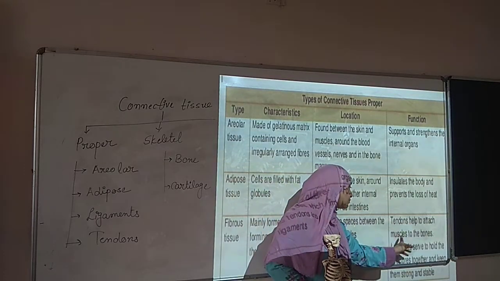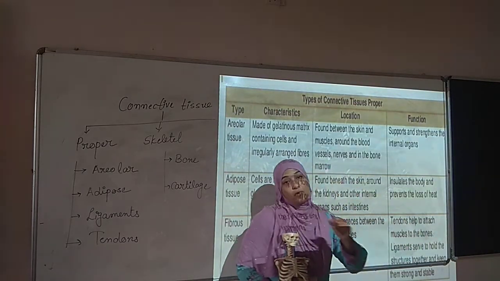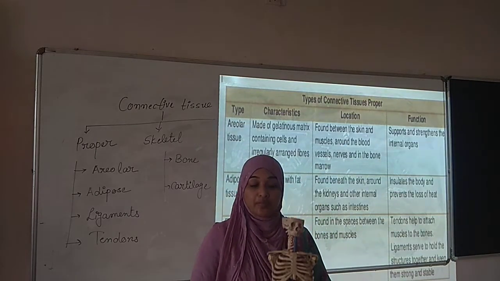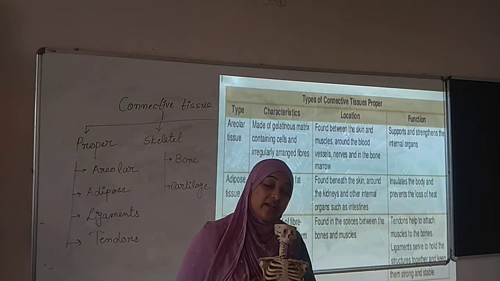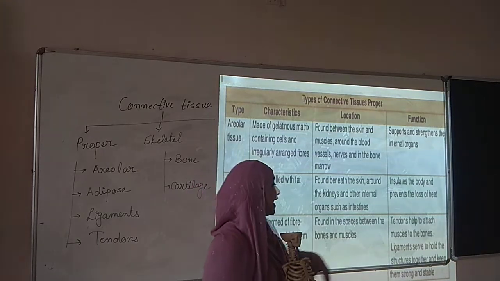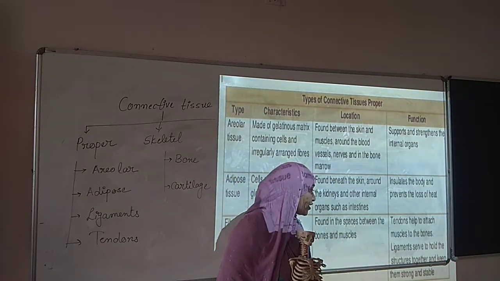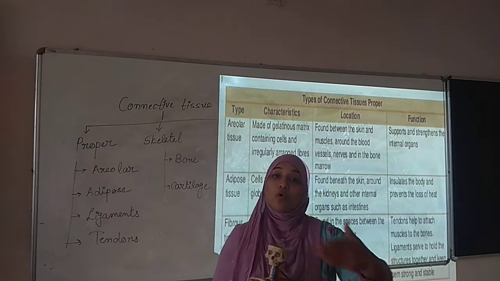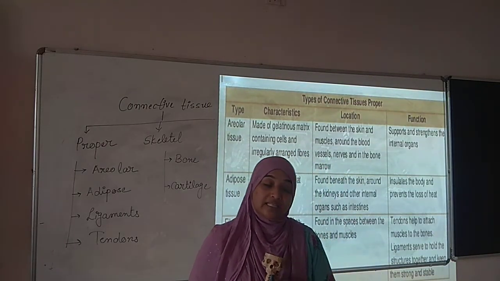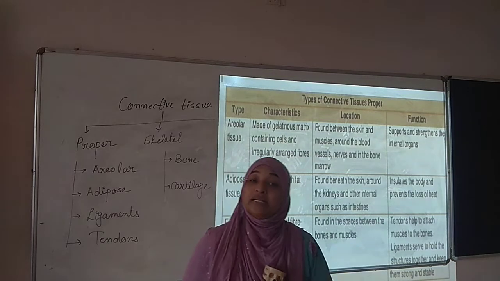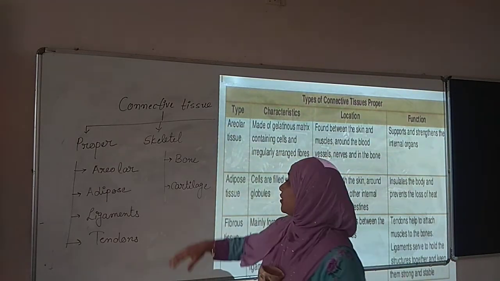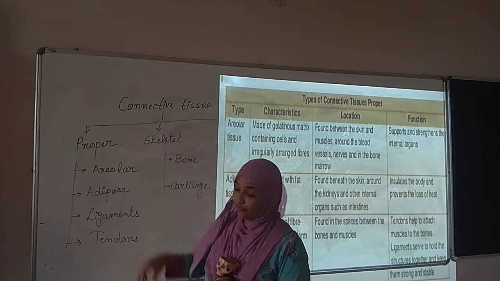Tendons help to attach muscles to the bone. Muscles को bone के साथ कौन attach करता है? Tendons. And ligaments serve to hold the structure together and keep them strong and stable. Bone to bone कौन सा tissue attach करता है? Ligaments. और muscles के साथ bone को कौन attach करता है? Tendons. So these are the different types of proper connective tissue.